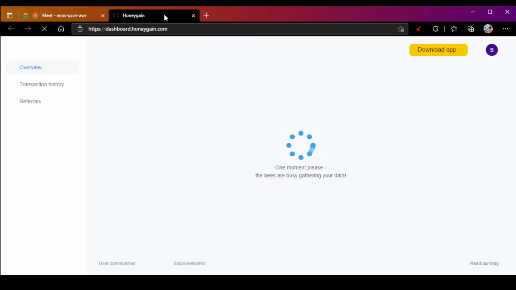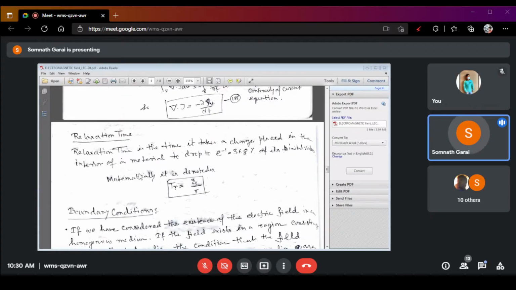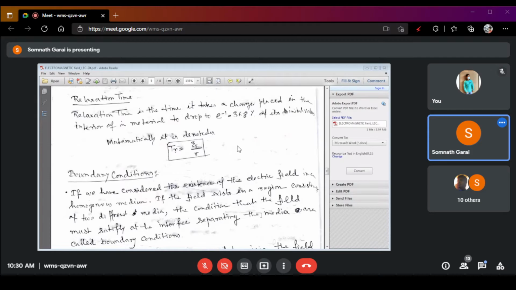Now, related to another small parameter, that is called relaxation time. Relaxation time is one of the important parameters when you calculate numerical problems regarding boundary conditions. Now, what do you mean by relaxation time? Relaxation time is mathematically expressed as T suffix R equals epsilon by sigma.